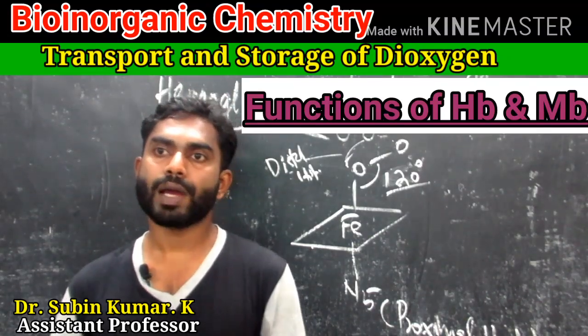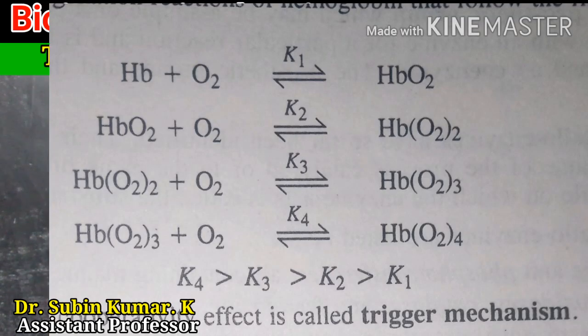Thus, the equilibrium constant for the formation of oxyhemoglobin is given by the expression Hb plus O2, reversible binding, where K1 is the equilibrium constant. K1 is equal to 60 to 80. Then HbO2 plus O2 gives HbO2 twice, and HbO2 twice plus O2 gives HbO2 thrice.